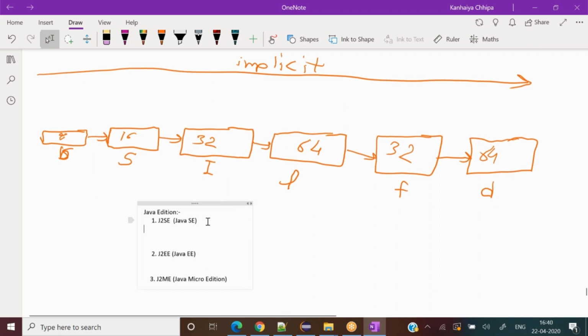So J2SE is used for, you can think of, core Java or any standalone application. So you are learning right now J2SE, or forget the 2, Java Standard Edition. Standard Edition is what you are learning right now, where core Java comes under the Standard Edition itself. So this is the basic building block of Java.